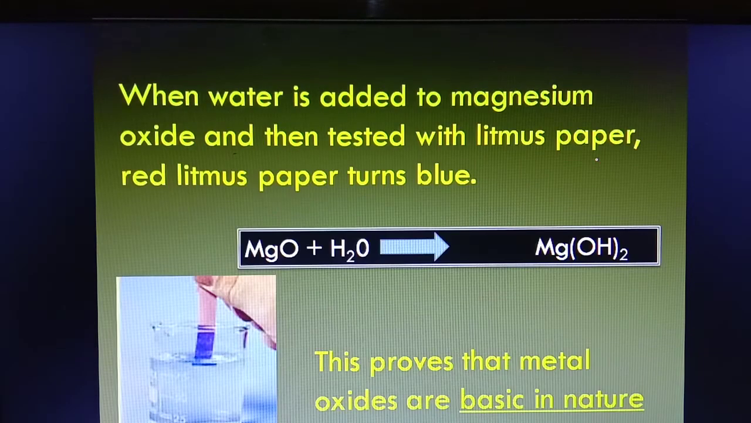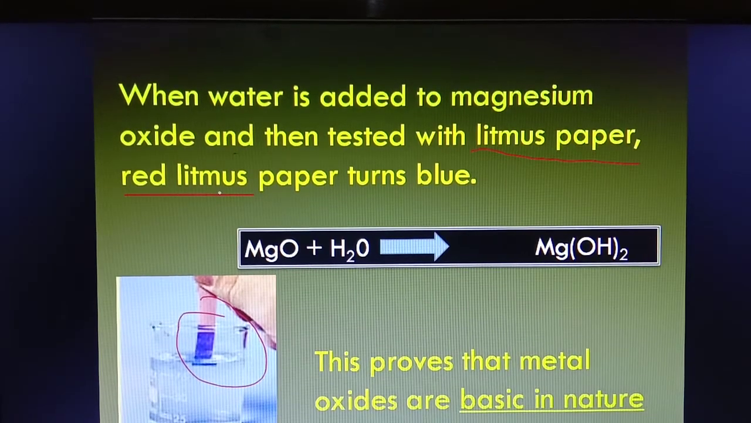When this magnesium oxide is collected and water is added to it, and then it is tested with litmus paper. You remember what is litmus paper? It's an indicator to check whether a substance is acid or base. So when we bring this red litmus paper in contact with magnesium oxide and water, it turns blue. The red litmus paper turns blue, which proves that metal oxides are basic in nature.